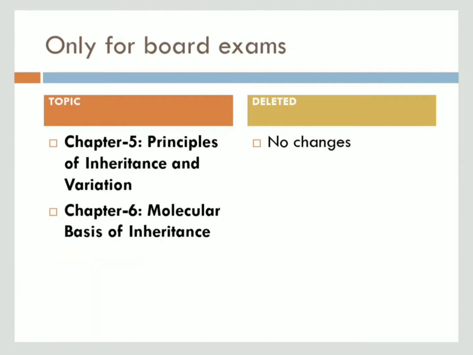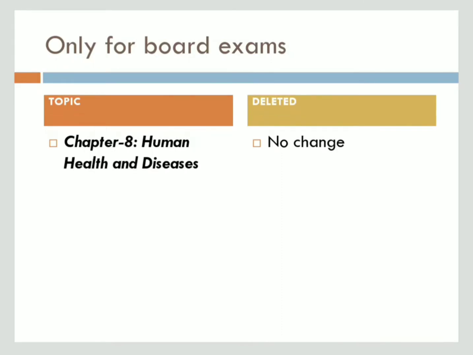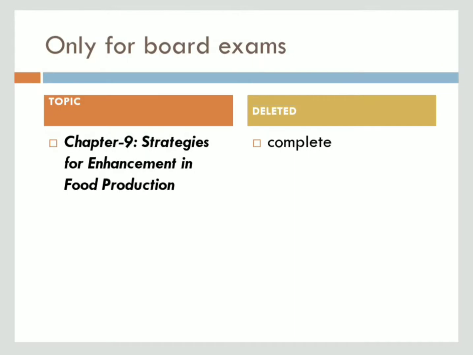Next, chapter 20, Locomotion and Movement. From this chapter, the deleted topics are types of movement, that is ciliary, flagellar, muscular, and skeletal muscles. So these are removed, and the skeletal system and their disorders are deleted. Remaining topics are present from the locomotion and movement chapter.